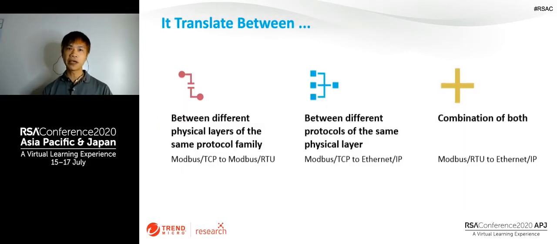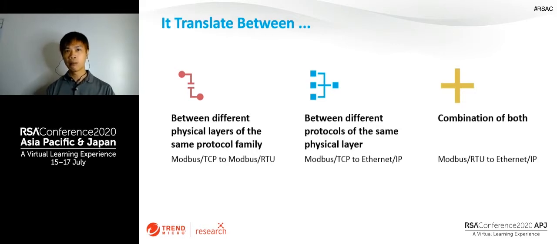A protocol gateway translates between different physical layers of the same protocol family, for example, from Modbus TCP to Modbus RTU. Modbus TCP and Modbus RTU are exactly the same protocol, but they are transmitted over different media. Modbus TCP is transmitted over the Ethernet, and Modbus RTU is transmitted over serial lines, such as RS-232, RS-485. A protocol gateway also translates between different protocols on the same physical layer.